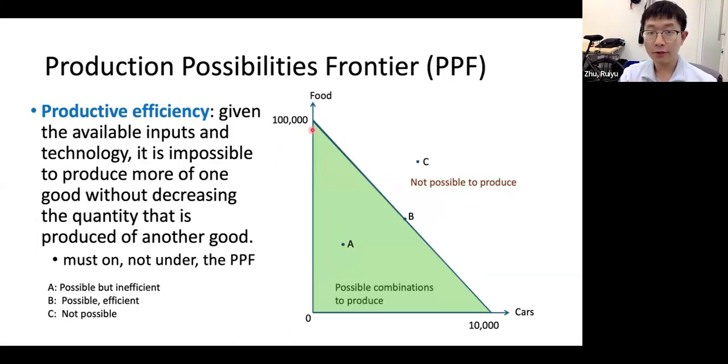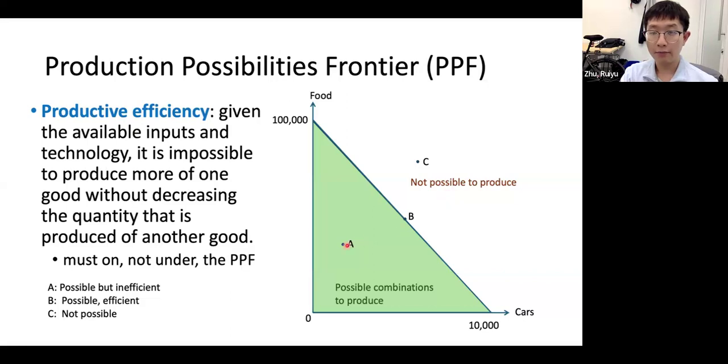So put these 2 points on the intercepts. If we have 0 cars, at most we can have 100,000 food. And if we don't have any food, at most we can have 10,000 cars, right? And connecting these 2 points together, we get our PPF, right? This PPF line will divide our whole area into 3 parts: the green triangle region, the line itself, and the outer part, right?